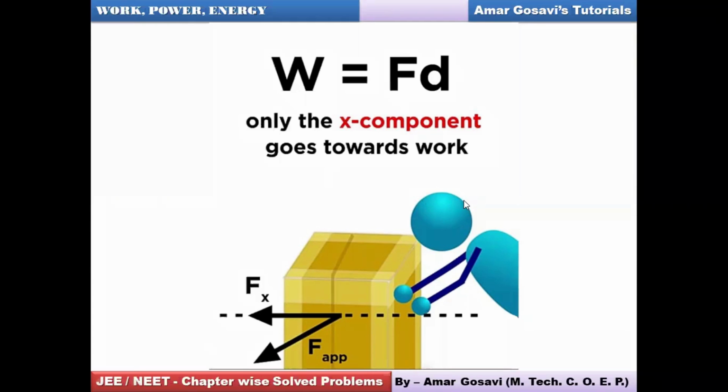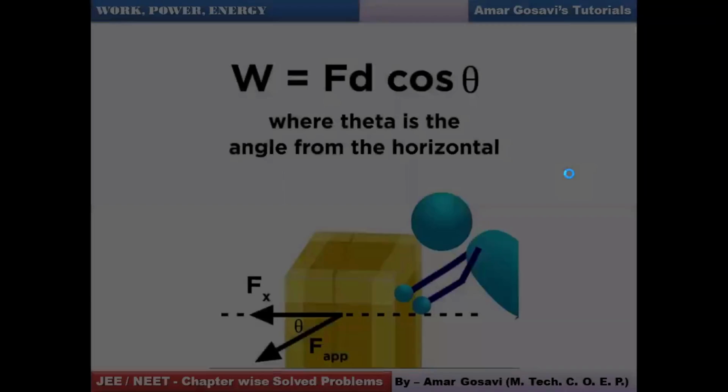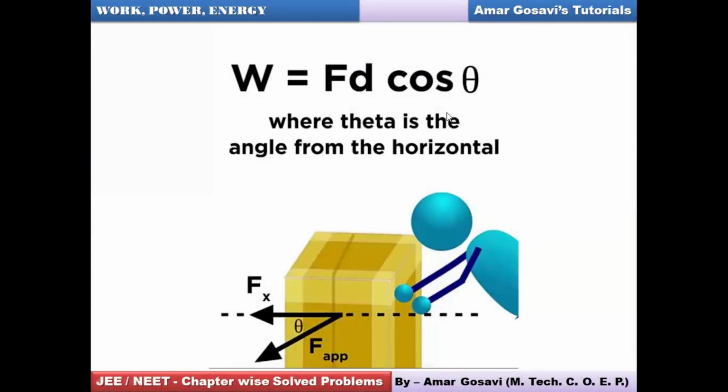Okay, let's proceed further. Yeah. So when I say work done, now here you can see theta is the angle of inclination of the inclined force with respect to horizontal. So theta is the angle from the horizontal. Then we will put this as work is F d, and which component? So Fx.